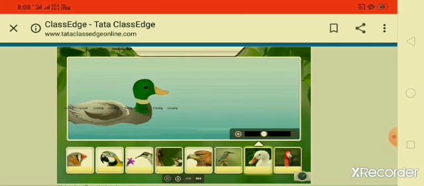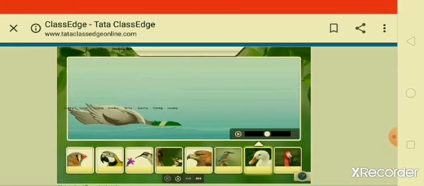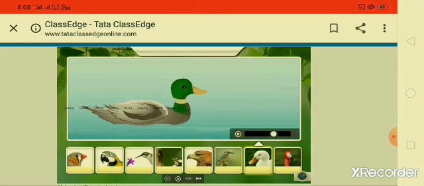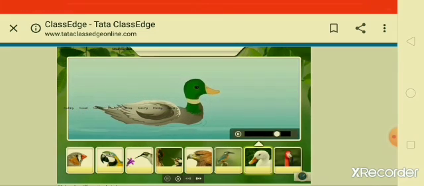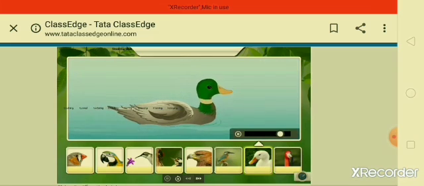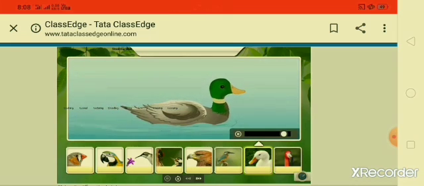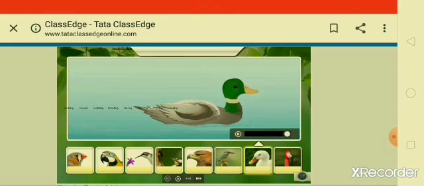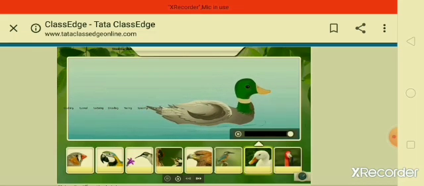Ducks use their beaks like strainers. When they take in the muddy pond water into their beaks, the water seeps out through the small holes in the beak. The small insects and plants that remain in the beak form the main feed of the duck.